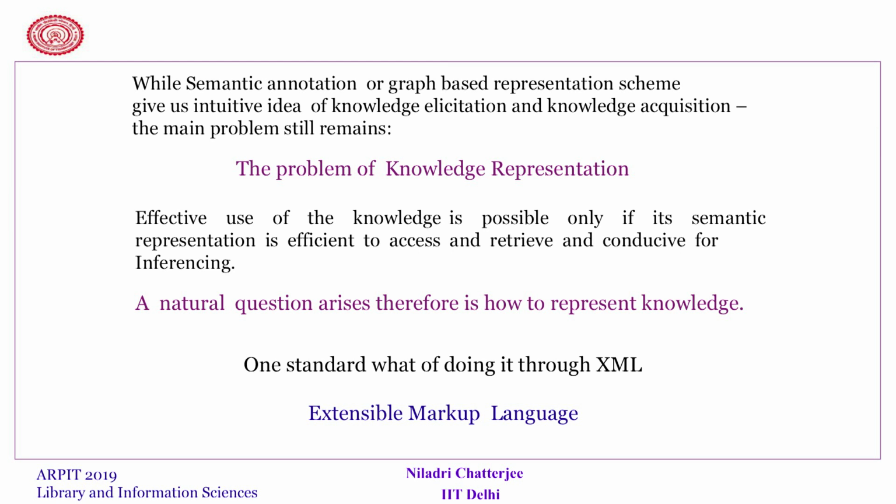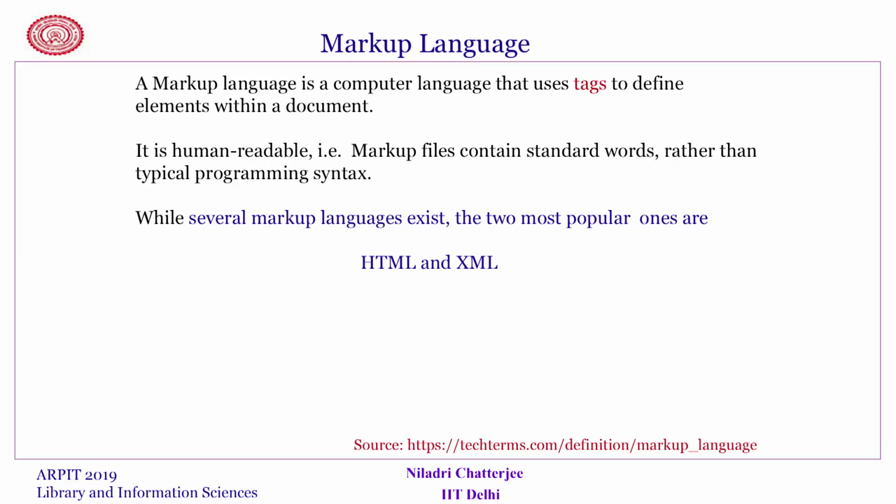One standard way of doing it is through XML, that is, Extensible Markup Language. So, what is a markup language? A markup language is a computer language that uses tags to define the elements within a domain. As you have already seen, I have used different tags to mark the arrows, which tell us the relationship between different elements. It is very similar, as we will see later, in that we need to add tags to different pieces of text, so that we can understand what each is meant for.